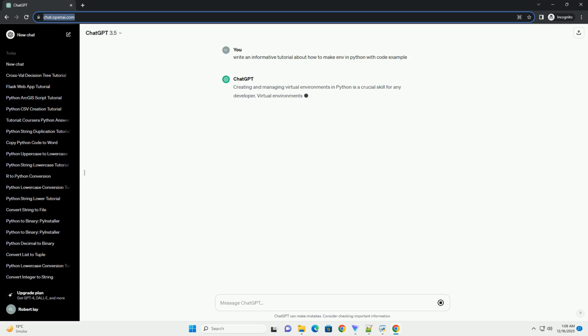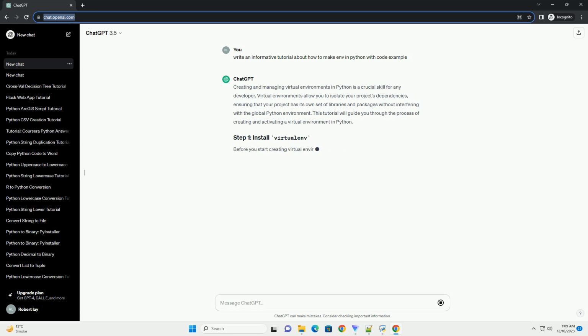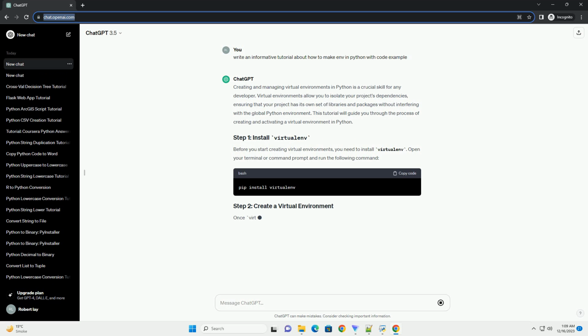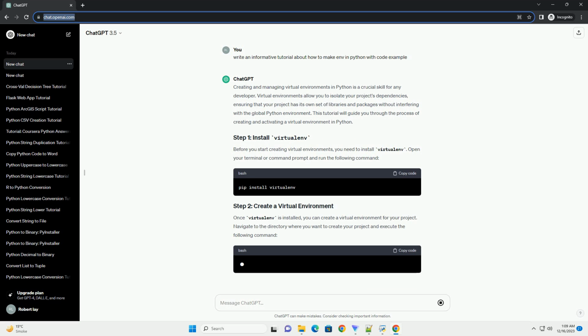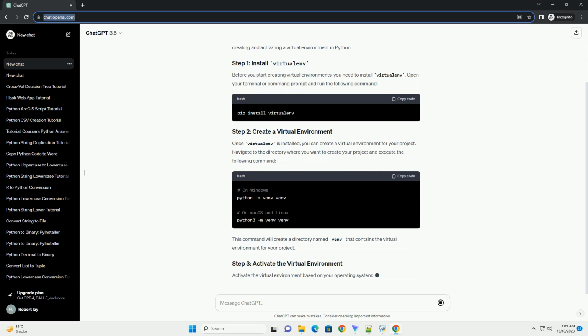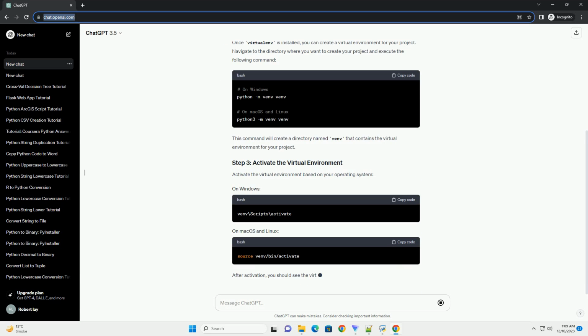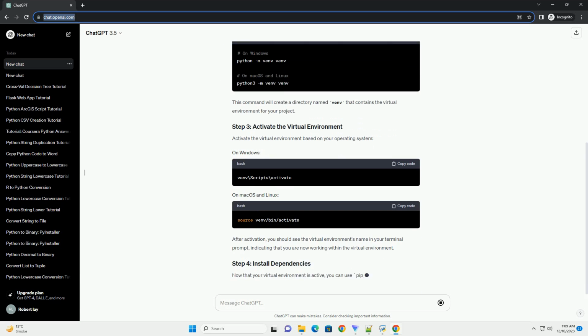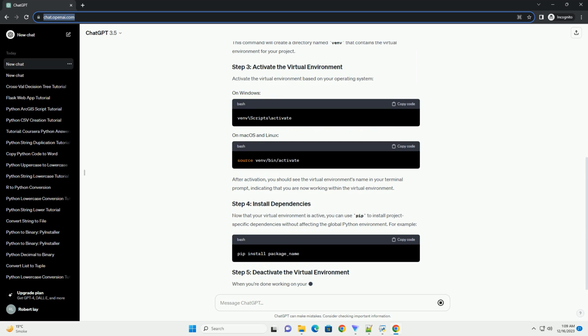Creating a virtual environment in Python is a common practice to manage dependencies and isolate project-specific packages. In this tutorial, we'll guide you through the process of creating a virtual environment using the built-in venv module in Python. Open your terminal or command prompt on your computer.